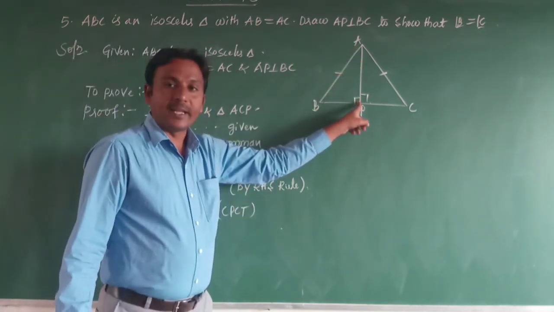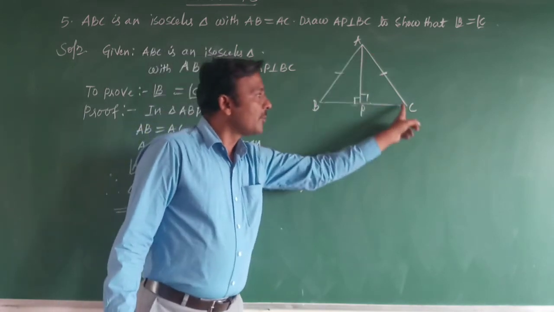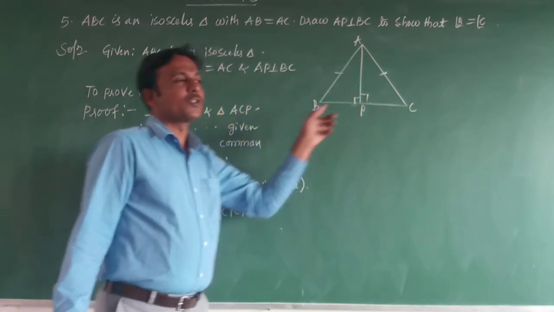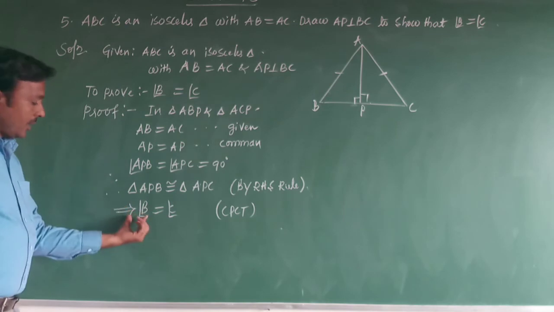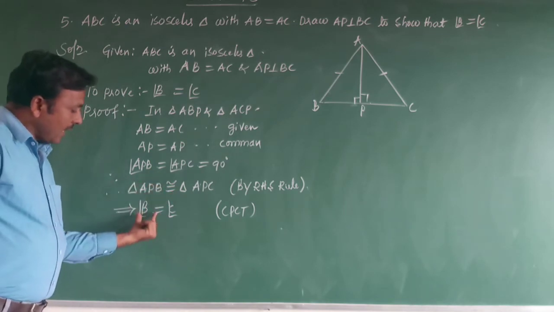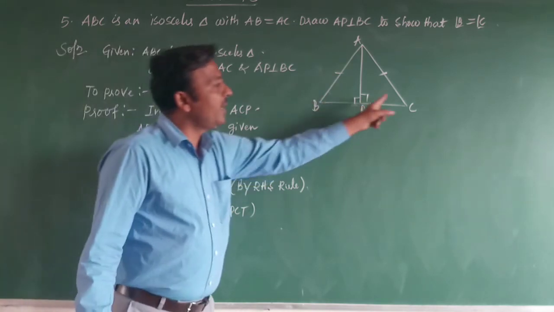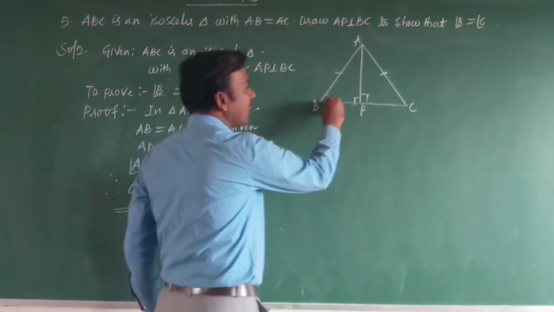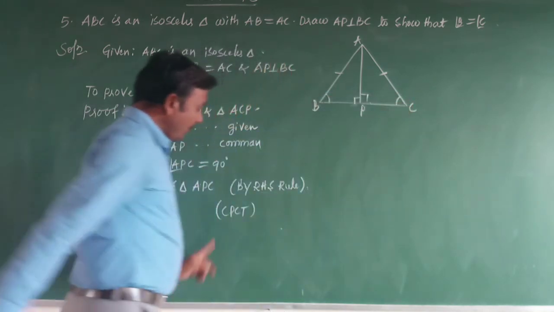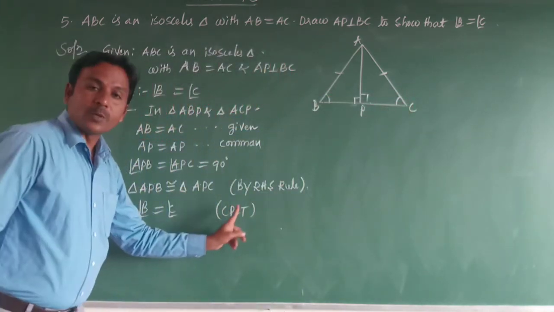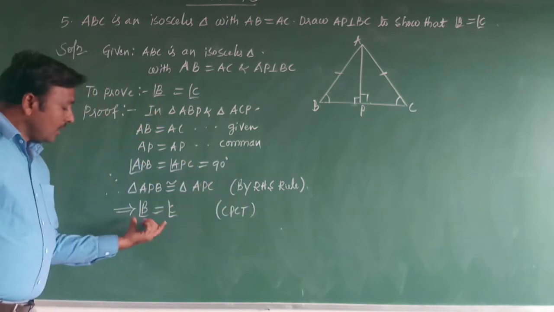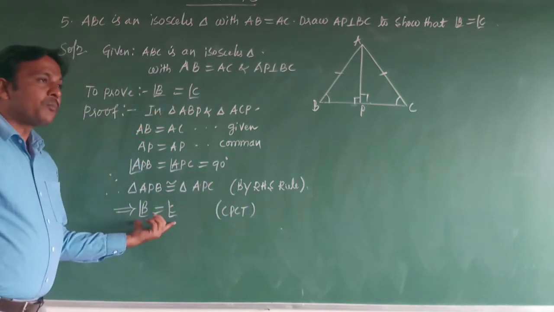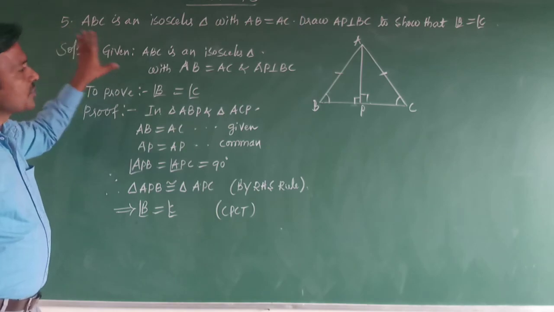Here the hypotenuse, the right angle and one more side of the triangles are equal. Therefore, it indicates angle B is equal to angle C. Angle B and angle C are corresponding angles. By CPCT, corresponding parts of congruent triangles, angle B is equal to angle C. This is a very simple question. This is the solution.